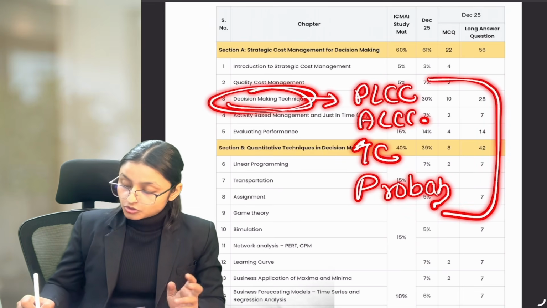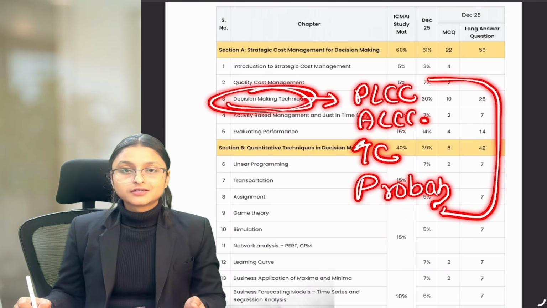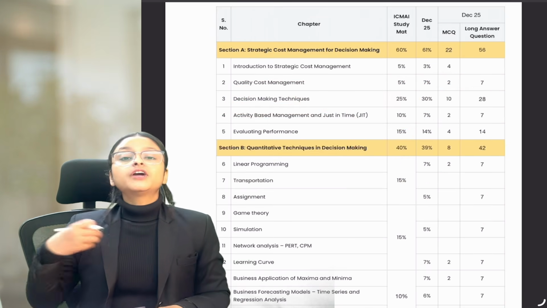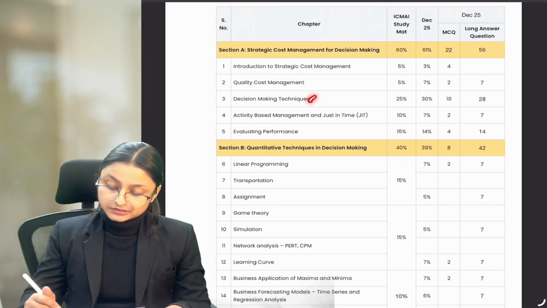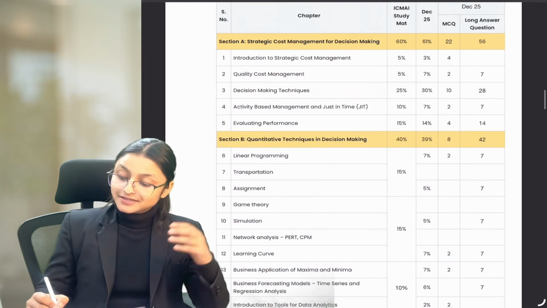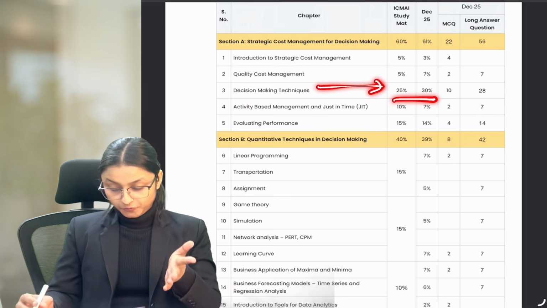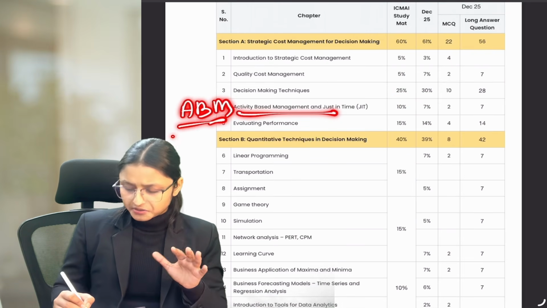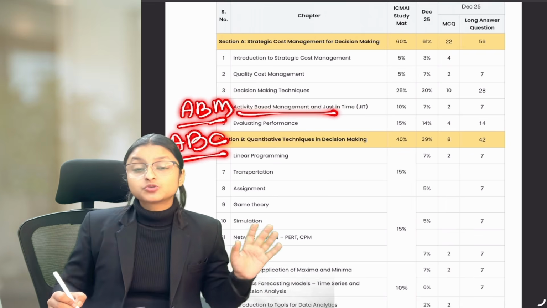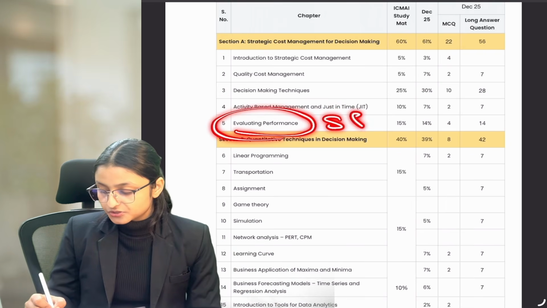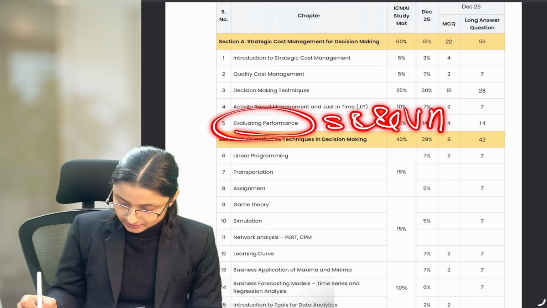So a lot of new topics you will be understanding here. And for the topics which you have already studied, a lot of advanced questions you are going to see in this particular chapter. So it's going to be a really interesting chapter and a scoring chapter also for all of you. And the next one is activity-based management, which is somewhat related to activity-based costing, which you have studied in management accounting. Evaluating performance is related to standard costing and variance analysis.